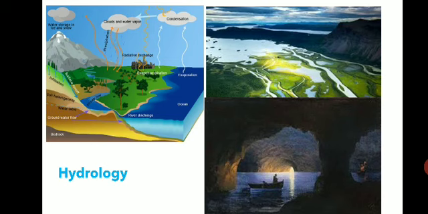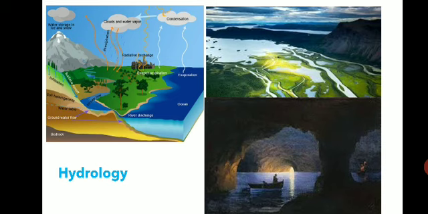Then we have a very interesting branch which we are going to study in module 4, that is hydrology. Hydrology is the science which deals with the properties, distribution and circulation of all the naturally occurring water on the land and under the earth surface.